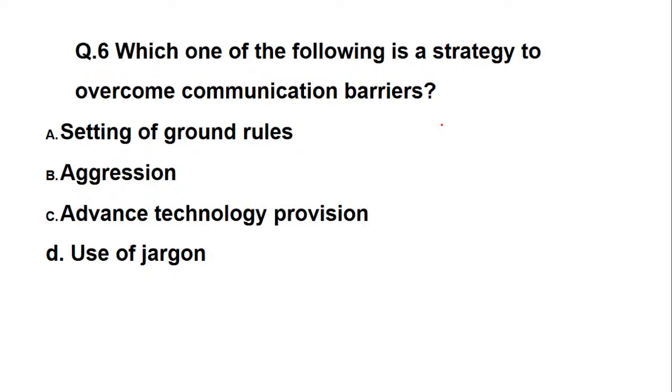So when we say the strategy to overcome the barrier, see, aggression, advanced technology, and use of jargons lead to barriers. Whereas setting the ground rules means following the norms, and indicates what you want in order to overcome the barrier. Aggression and jargons will complicate your communication, that is, they will create a barrier. Advanced technology also will create a barrier if you are not tech savvy or you do not know how to use it. Is it clear? Okay, I hope it is clear with everyone.